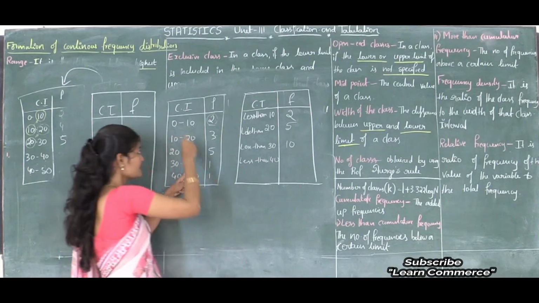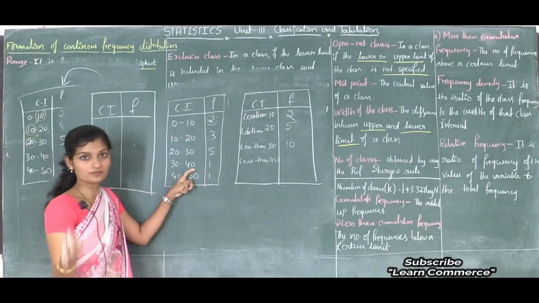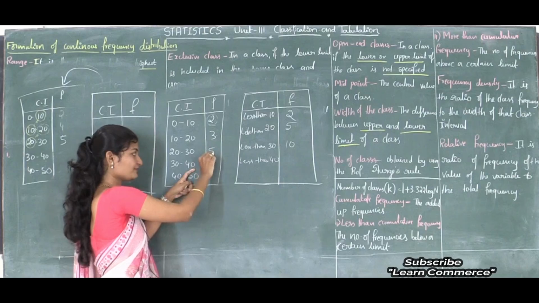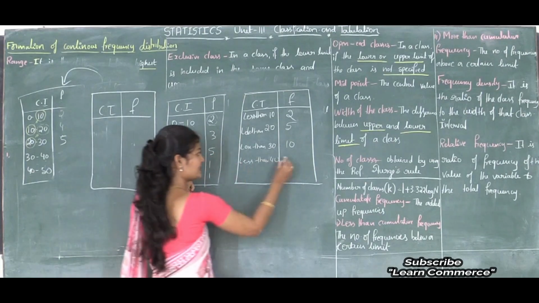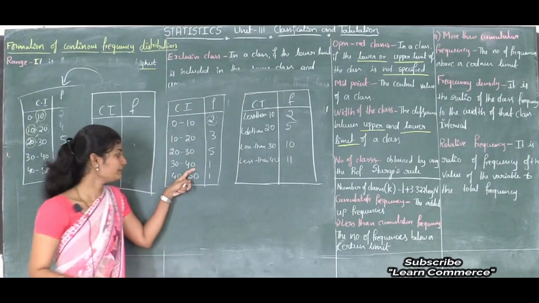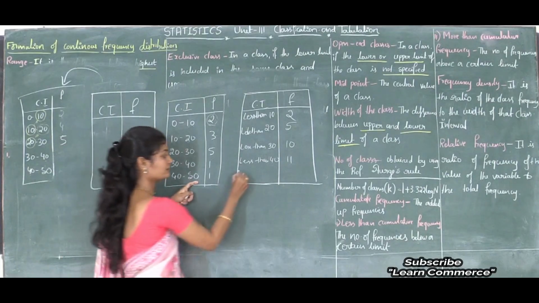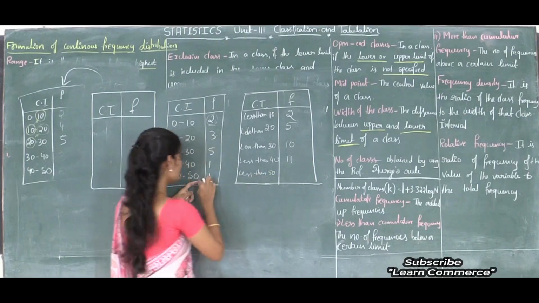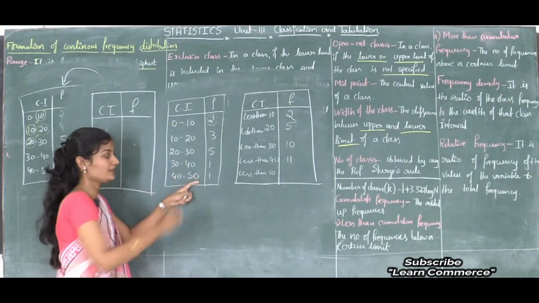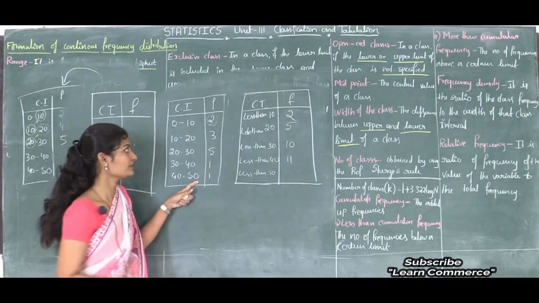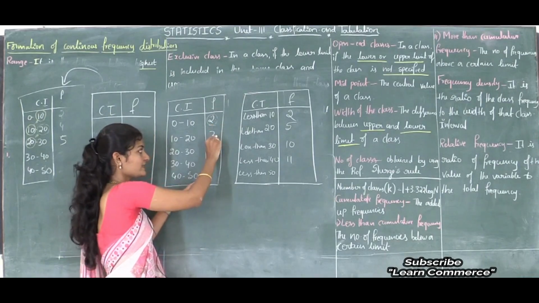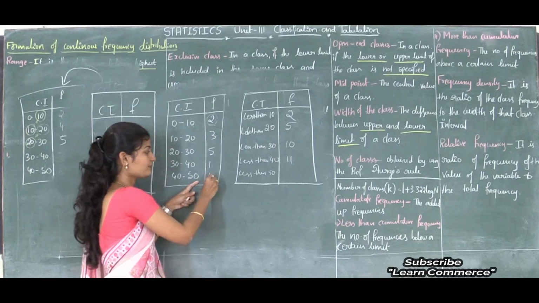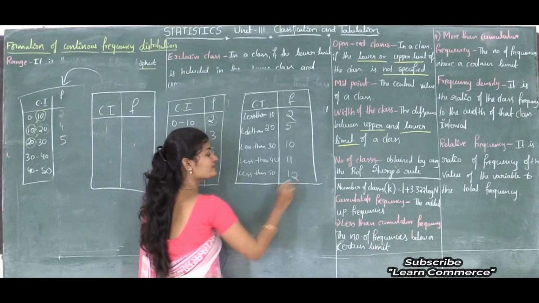Less than 40 in the sense 0 to 40, how many observations are repeated? That is 2 plus 3, that is 5, 5 plus 5 is 10, 10 plus 1, that is 11 observations are repeated. Next, less than 50. Less than 50 in the sense 0 to 50, how many observations are repeated? So here 2 plus 3, that is 5, 5 plus 5 is 10, 10 plus 1 is 11, 11 plus 1 is 12. 12 observations are repeated.